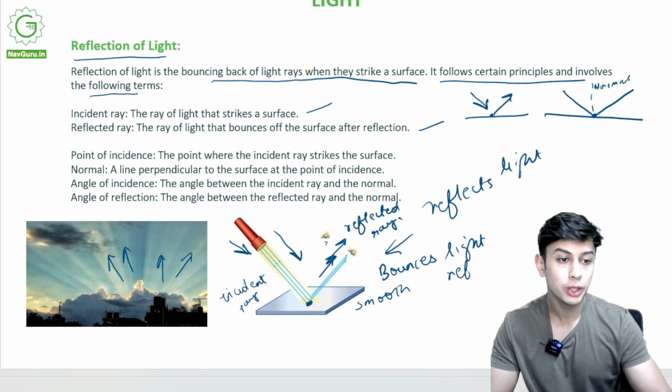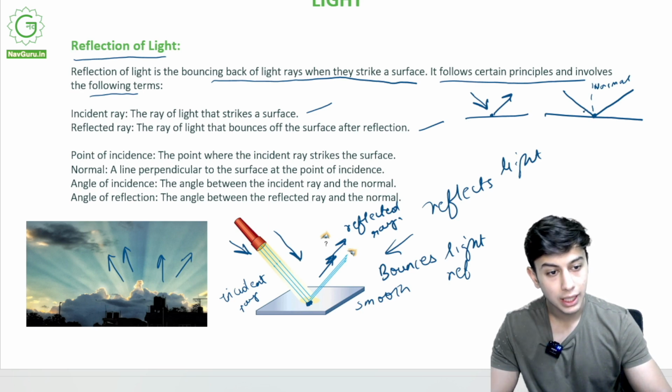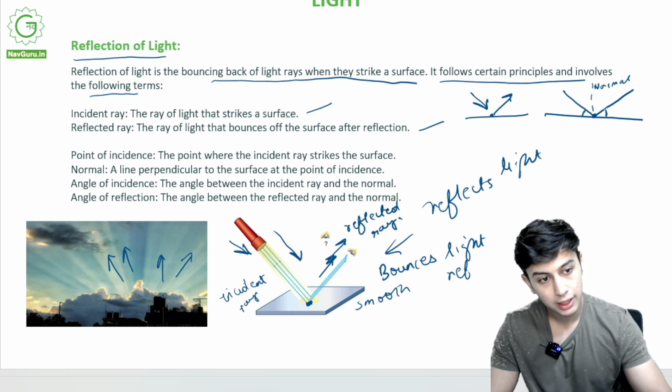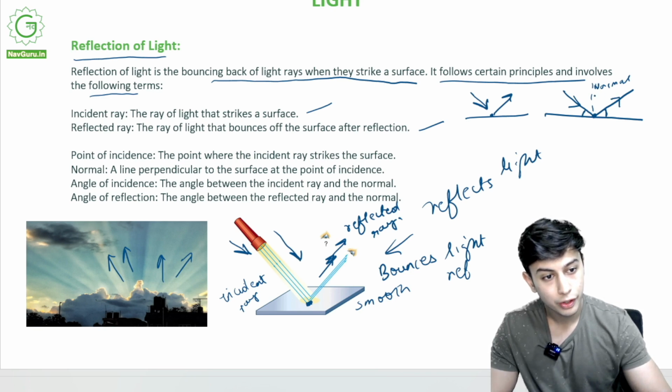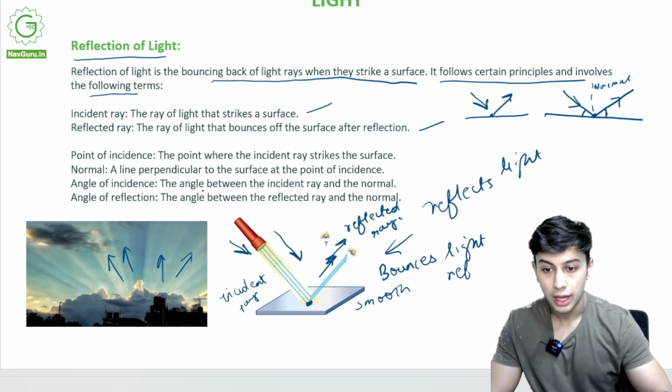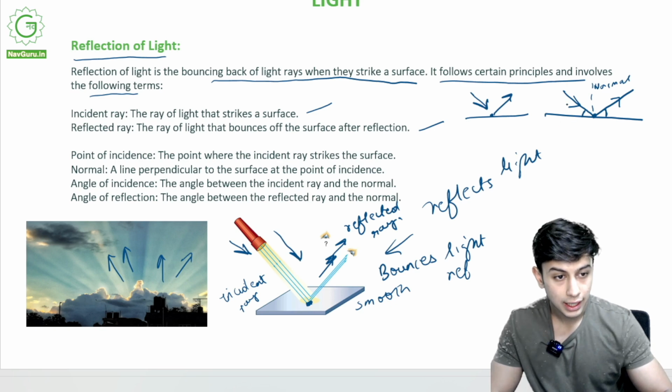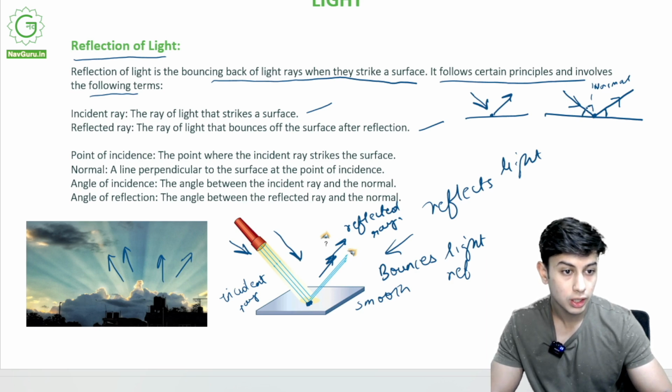Why do we do this? So that we can find at which angle this light is coming and at which angle this light is going. It is coming over here, it is going over here. We draw normal. Angle of incidence is the angle that this incident ray makes with the normal.